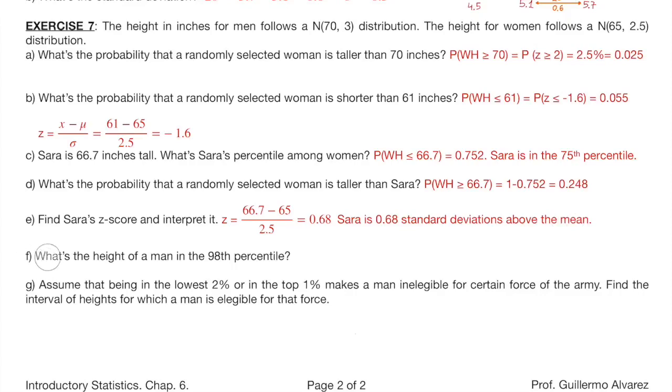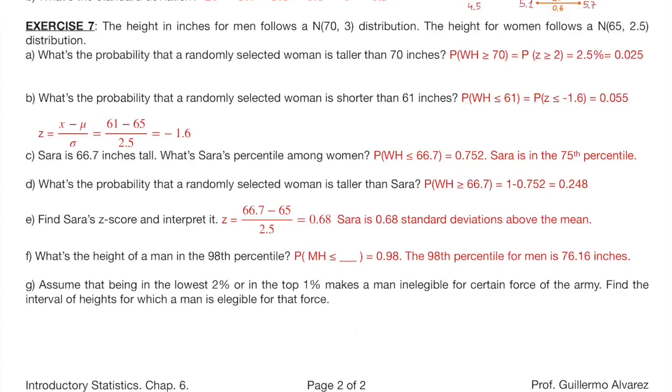Letter F. What's the height of a man in the 98th percentile? Here the question is asked backwards. So you are given the probability of being below and the question is, what's the score such that the probability of a man being below is 0.98? With a calculator, you can get that this is 76.16 inches. Keep in mind that the mean and standard deviation of men are different from those of women.